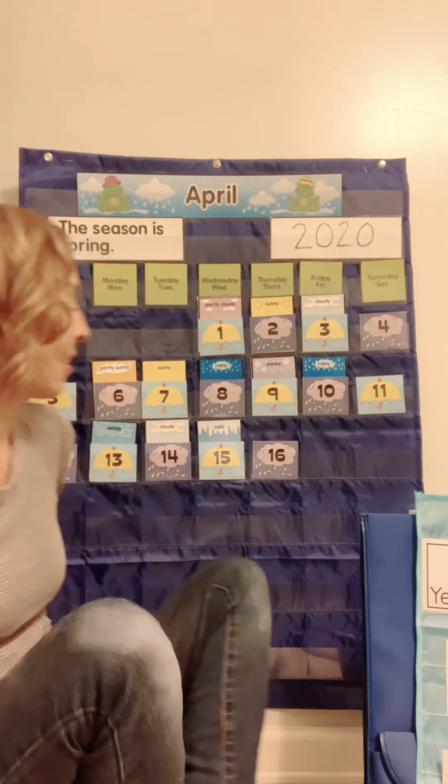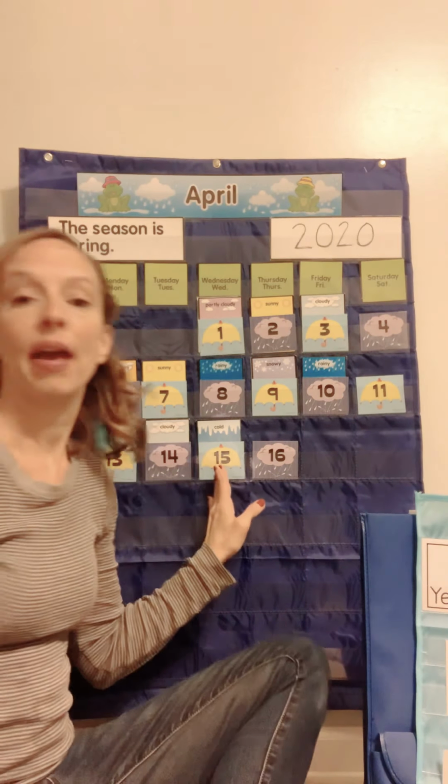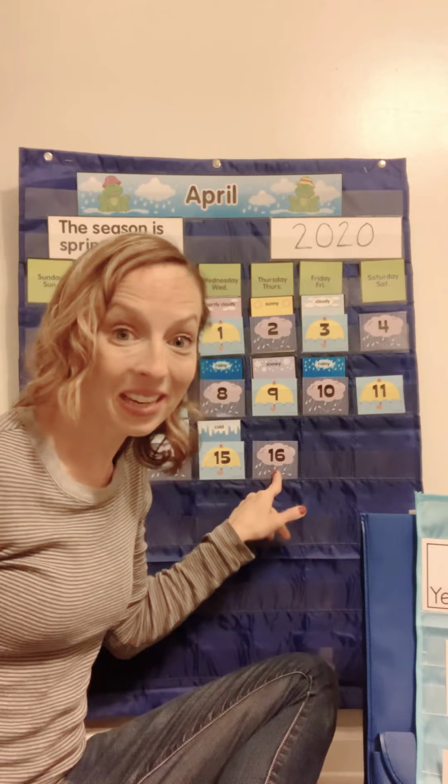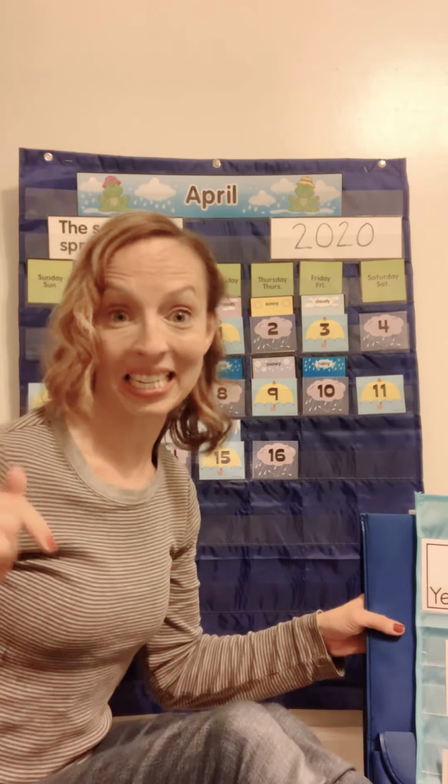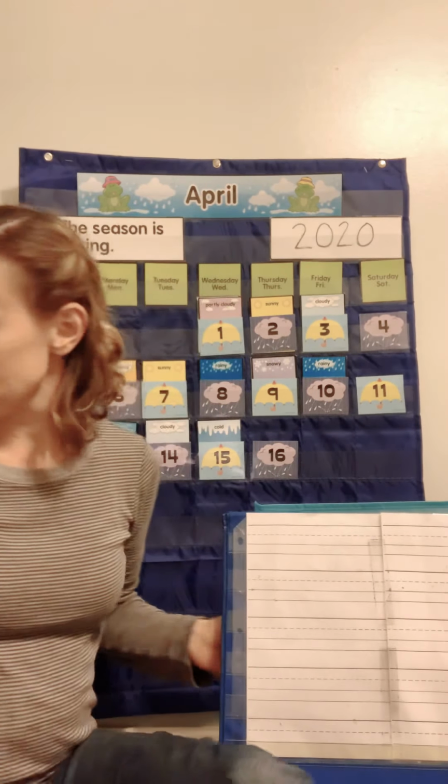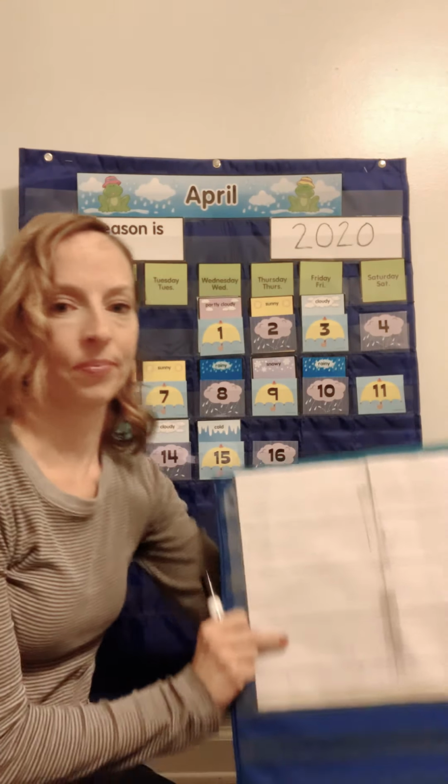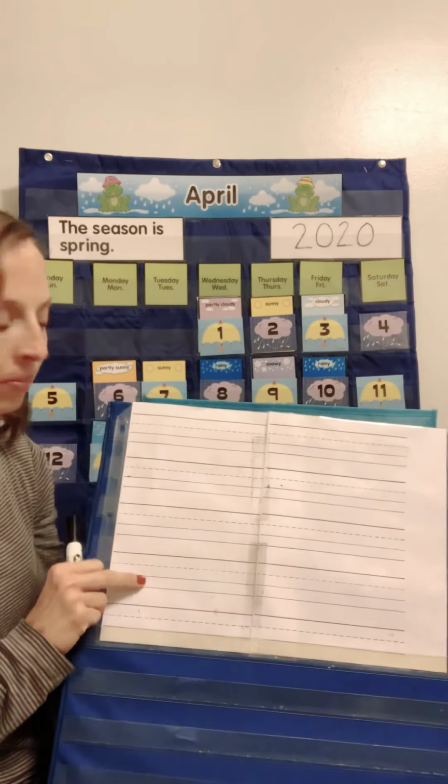All right. So we've done our pattern. We figured out what today's day is and what today's date is. The date is the number. The day is what day of the week it is. So now we're going to do our calendar writing because we have all the pieces we need. Here we go.